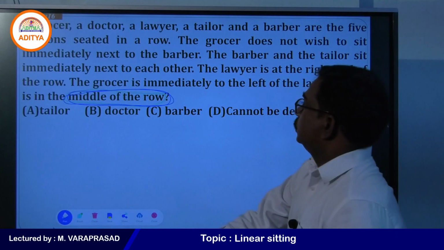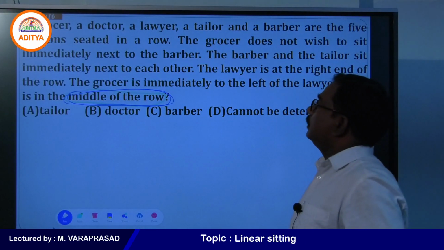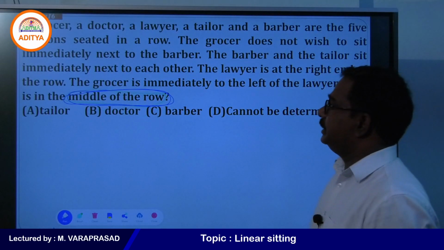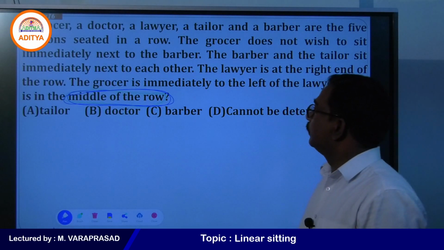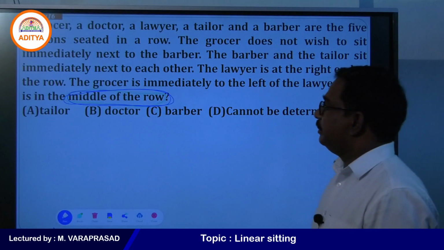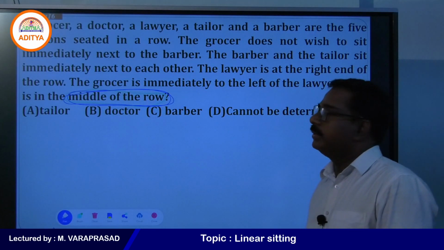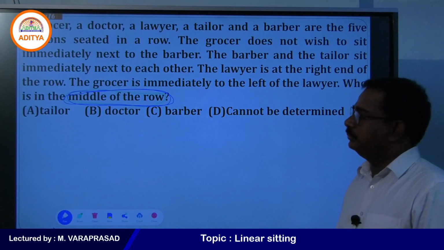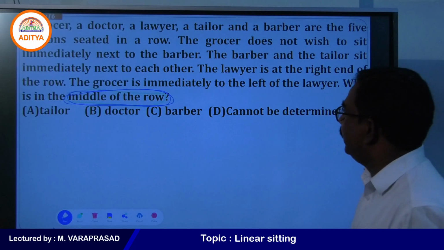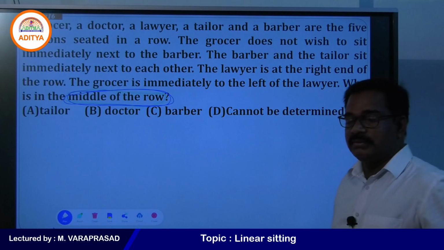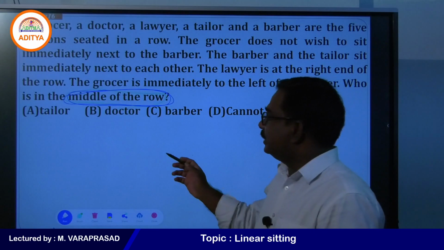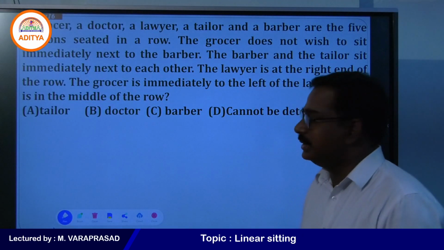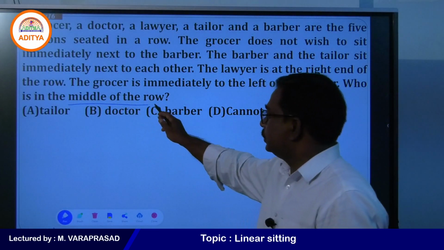A grocer, doctor, lawyer, tailor, and barber are the 5 persons seated in a row. The grocer does not wish to sit immediately next to the barber. The barber and the tailor sit immediately next to each other. The lawyer is at the right end of the row. The grocer is immediately to the left of the lawyer. Now, the question they are asking: who is in the middle of the row?